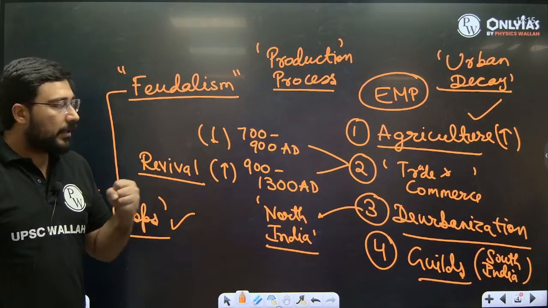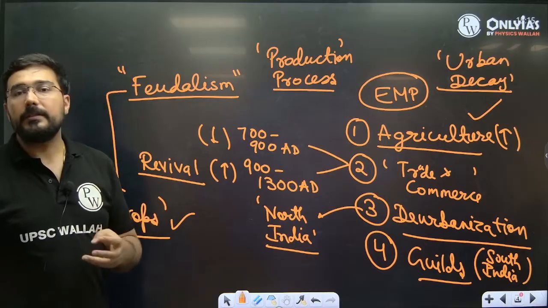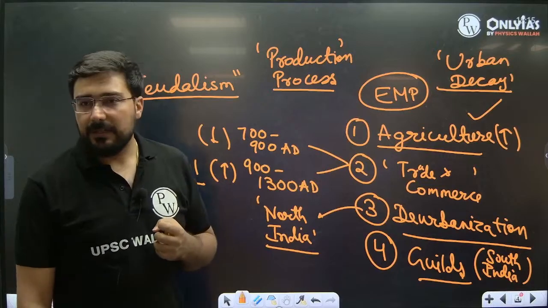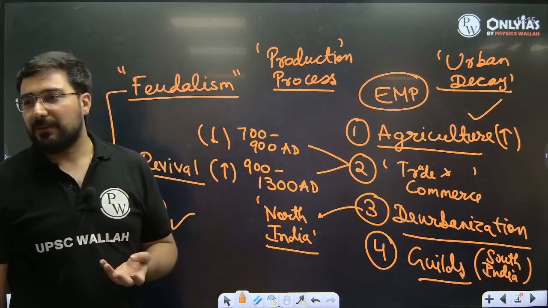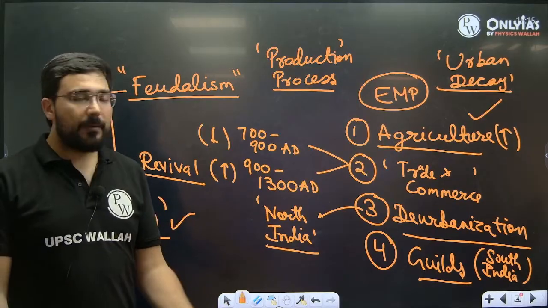Because whenever the wealth comes in, the first area which is going to get the wealth is urban. Because taxes are going to be collected by the state. Where will they spend it first? The first spend is going to be in urban areas. Like in India also this happens.